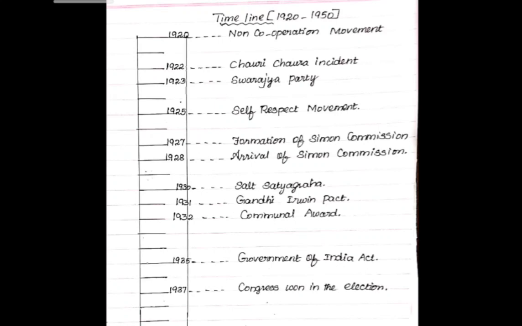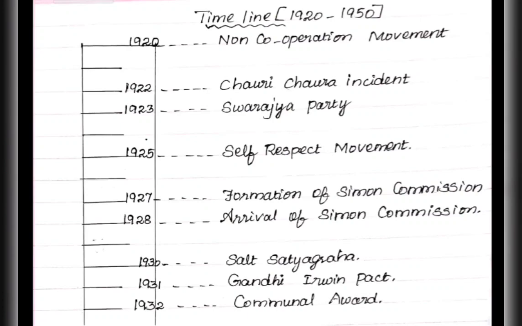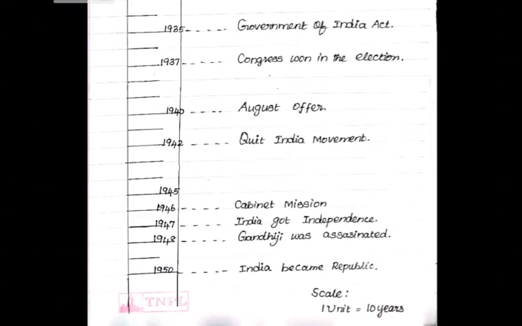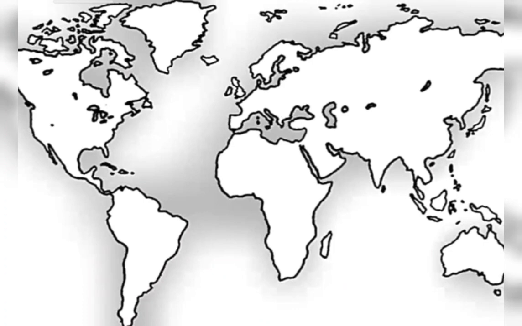So the next one, we are going to learn about the map part. In the history part, I am going to tell maps only. For your understanding, I divided it into 10 years. This one I already explained, so I am moving on. Till 1950 it is the same thing I explained just before. The history portions as well as the pattern, everything, I hand over to sir and he will send it to you. By checking the pattern, you can easily understand how the question paper will be.